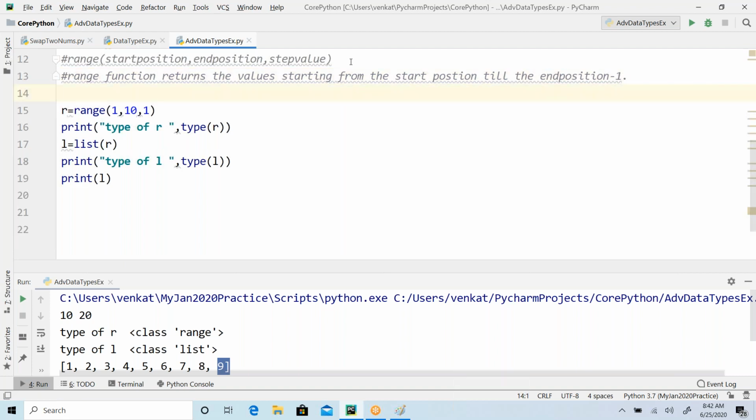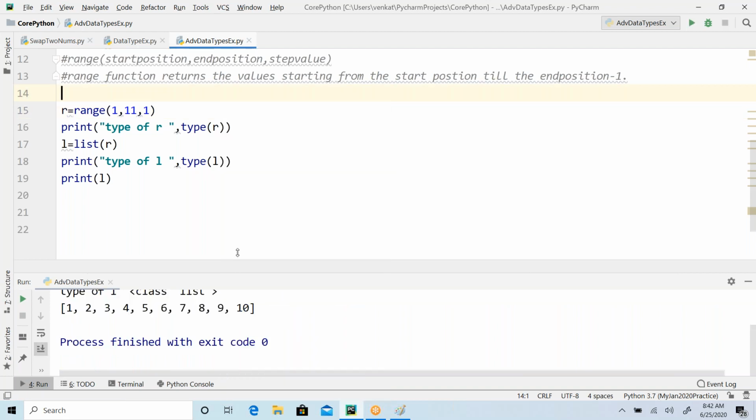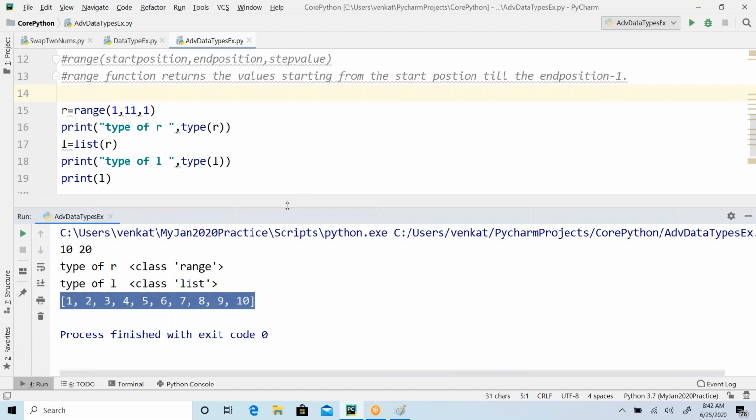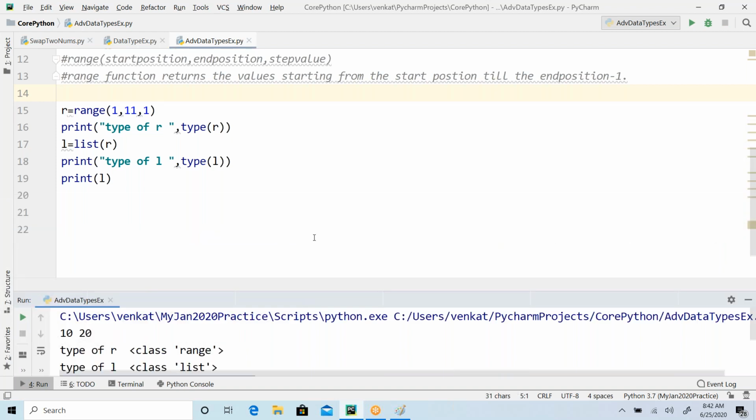This is the important part. It is going to exclude the upper boundary. So if you want to get 10 also, then you keep 11 here. That's it. If I need 1 to 10 elements, 10 also, then you keep 11 here. That is the point you have to understand. So now you can see 10 is coming. The upper boundary is not considered. The range function returns the end position minus 1 elements.